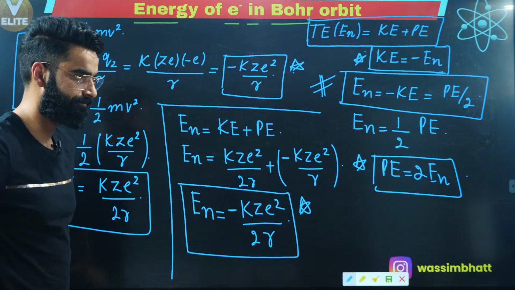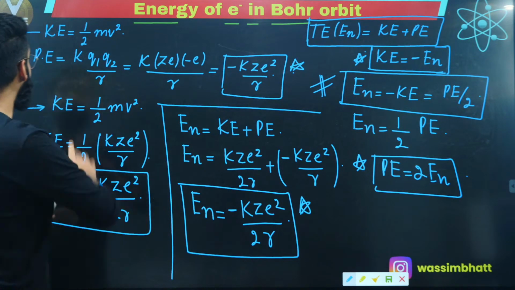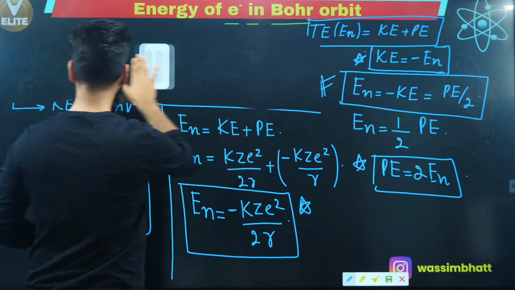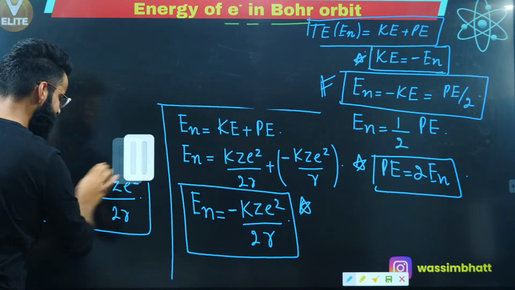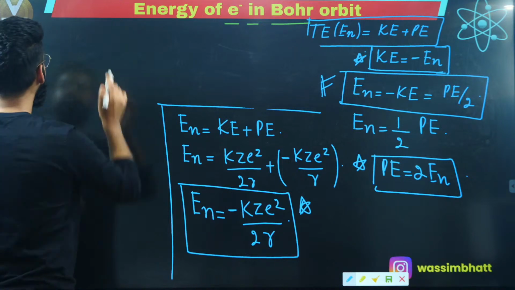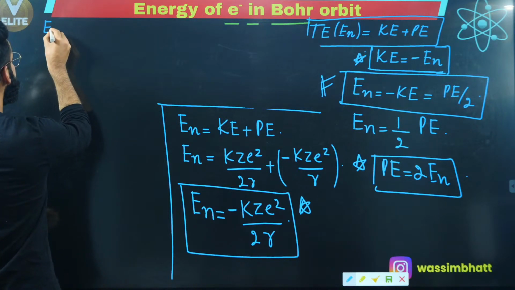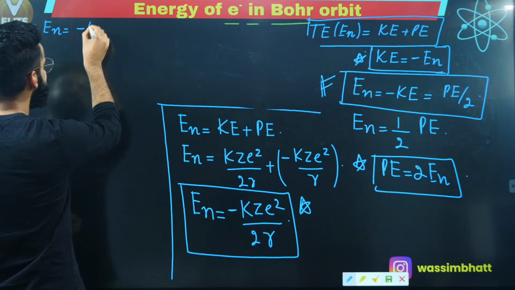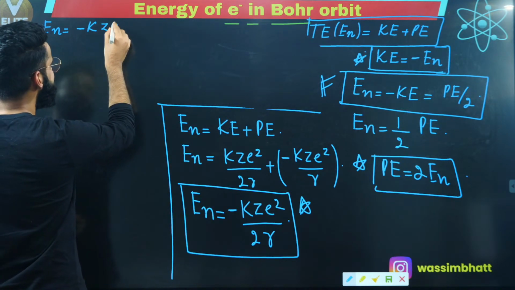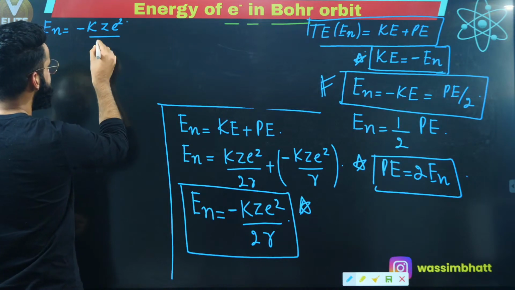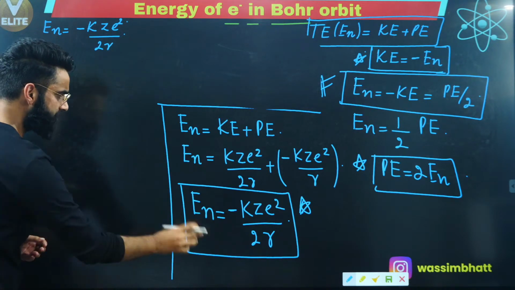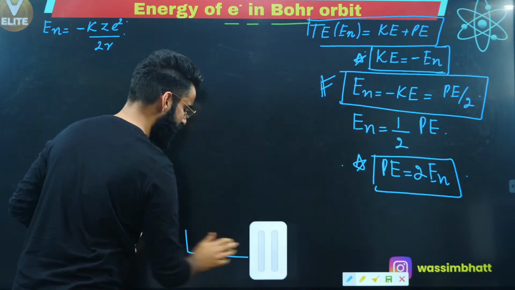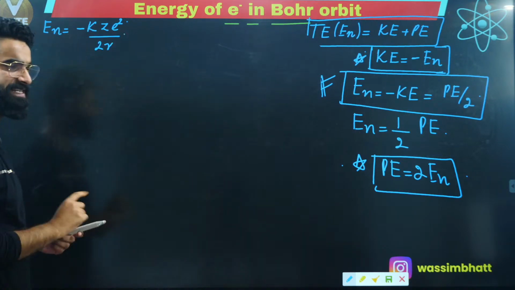Perfecto. Wonderful. Now people, understand one more important thing. I'm sure you have noted down every single thing till here. Let me tell you some important things as well. We got to know the total energy possessed by the electron is equal to minus k z e square divided by 2r, right? This is the equation which I got. This is how we calculate the total energy possessed by the electron in any Bohr's orbit of hydrogen-like species.